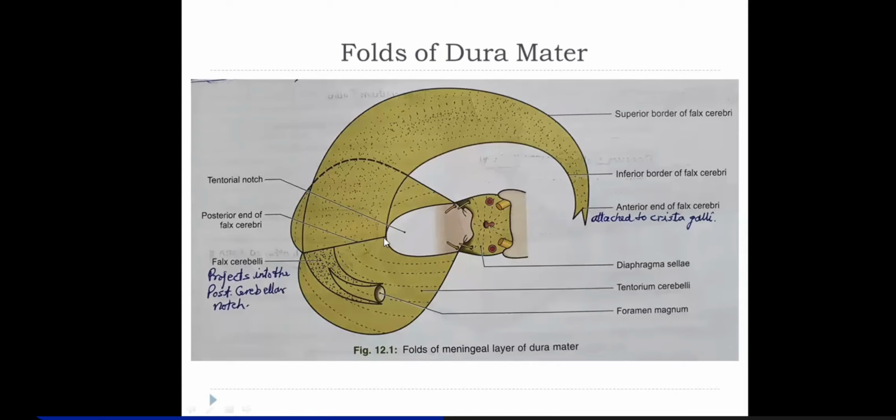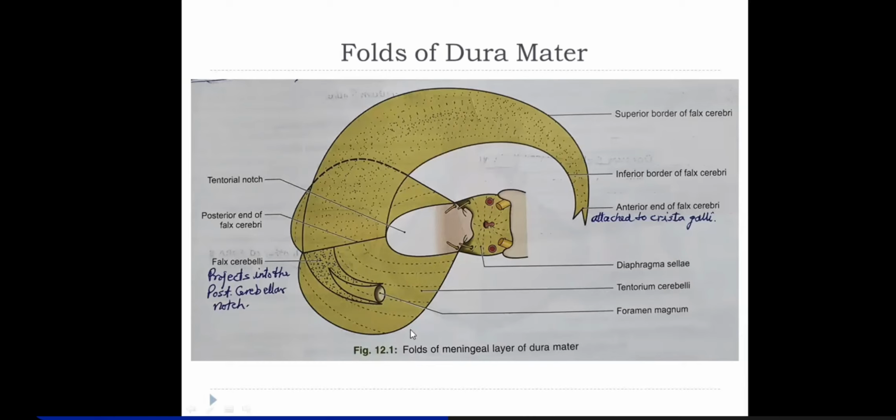Then about its two margins, the posterior margin is fixed. The posterolateral margin is fixed to the transverse sulcus on the inner surface of the occipital bone. The anterolateral margin is fixed to the superior border of the petrous temporal bone. This anterolateral fixed border will lodge the superior petrosal sinus, and the posterolateral fixed margin will enclose the transverse sinus.